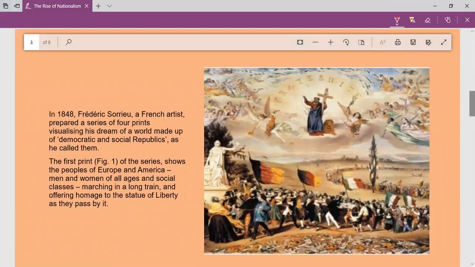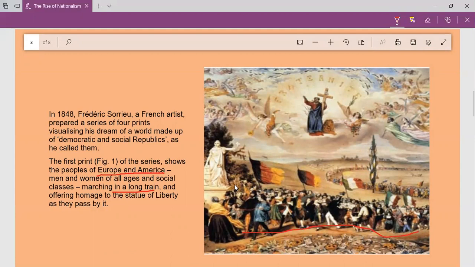He created 4 prints, and in the first print of the series, you can see the people of Europe and America, the developed countries of Europe and America. Here you can see men of different ages, women of different ages, and children, everybody moving in a long train, in a line, in a queue.